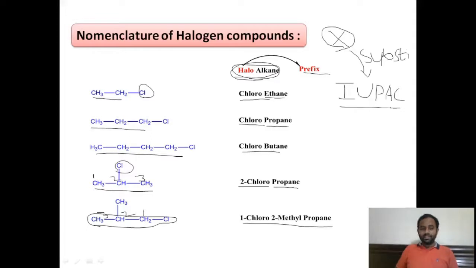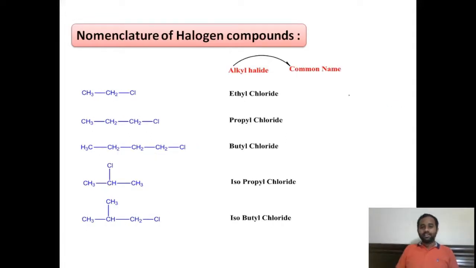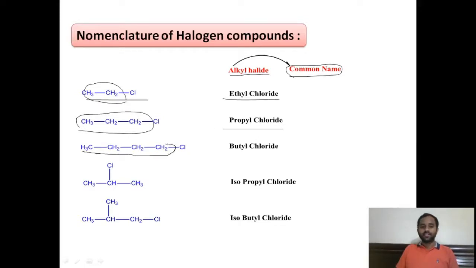And coming to the other name, that is the common name. In general, according to the common name, we name these halogen compounds as alkyl halides. This is ethyl halide because this is the ethyl alkyl group. This is the propyl alkyl group, therefore it is called propyl chloride. This is the n-butyl chloride. This is the n-propyl chloride, right?